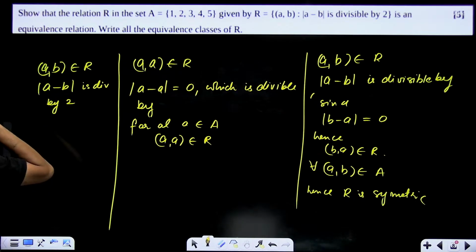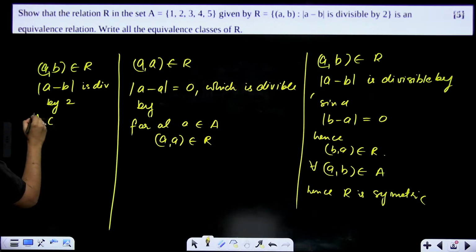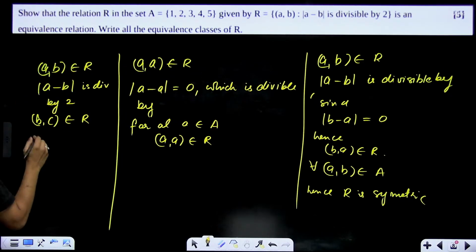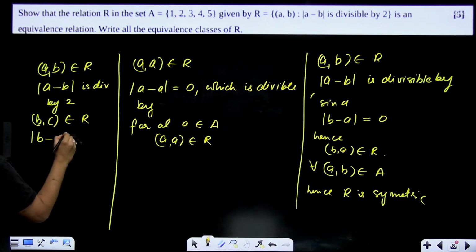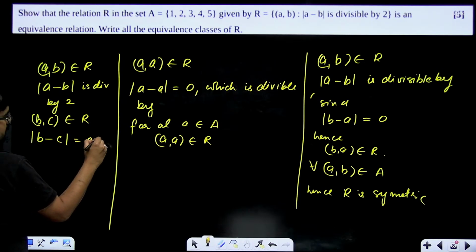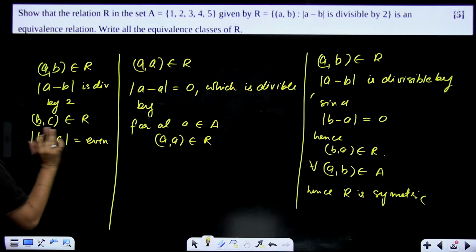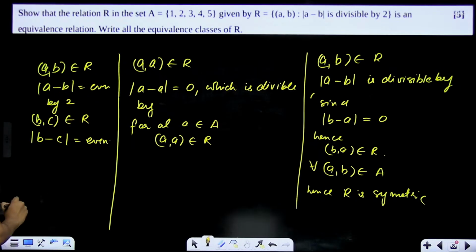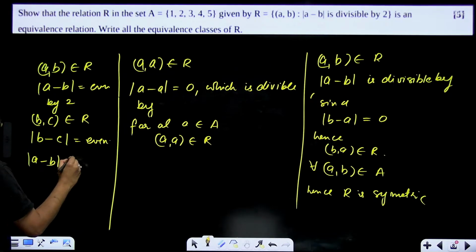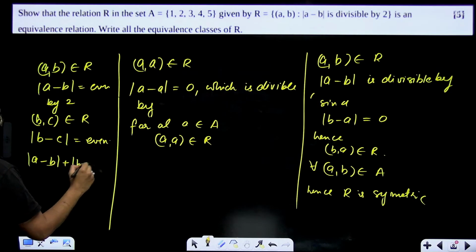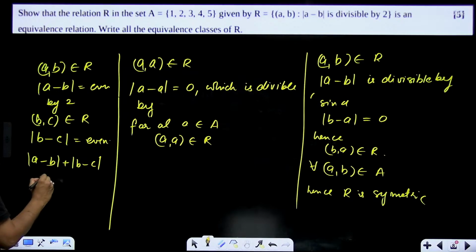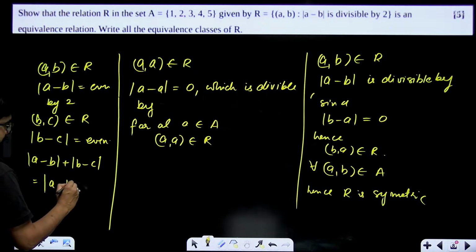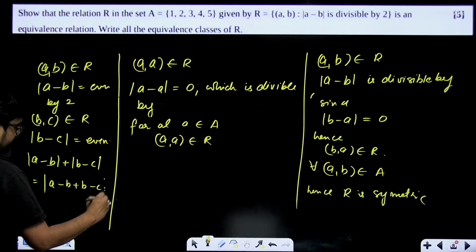It is even. And b comma c, if b comma c belongs to R, for all b and c belonging to main set A, b minus c is also even. Divisible by 2 means even. You can write like this also. Instead of divisible by 2, write even. Better only. Now, mod of a minus b plus mod of b minus c can be written as a minus b plus b minus c.